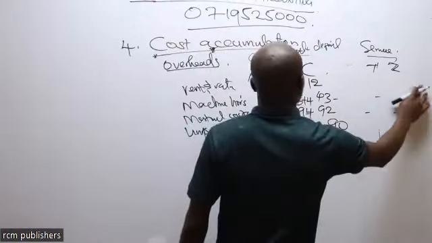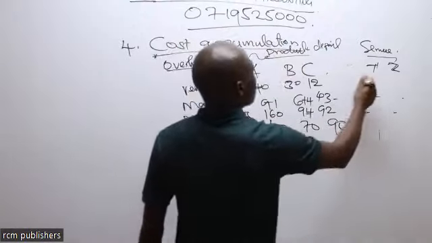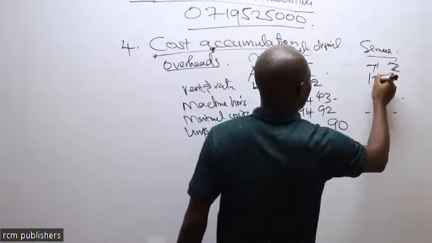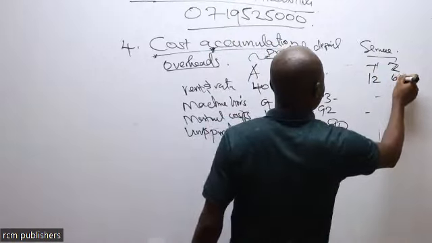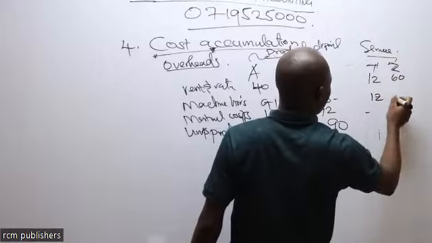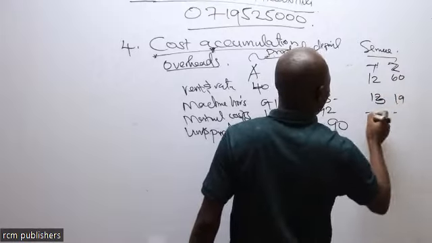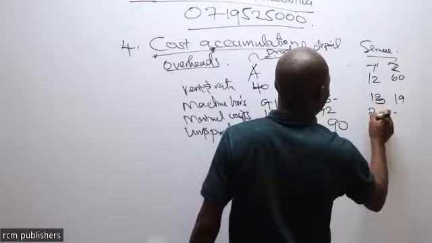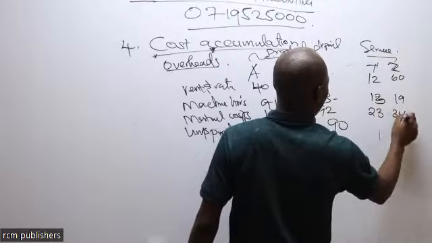In these other departments also, we have rent and rates being incurred in the service department. We also have these expenses being incurred in the service department.